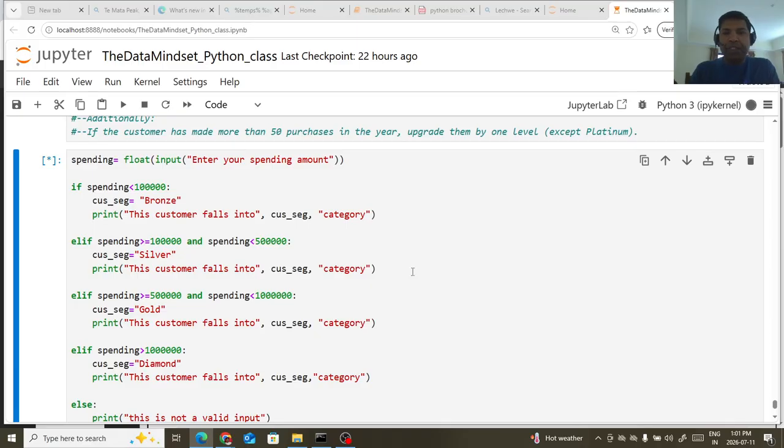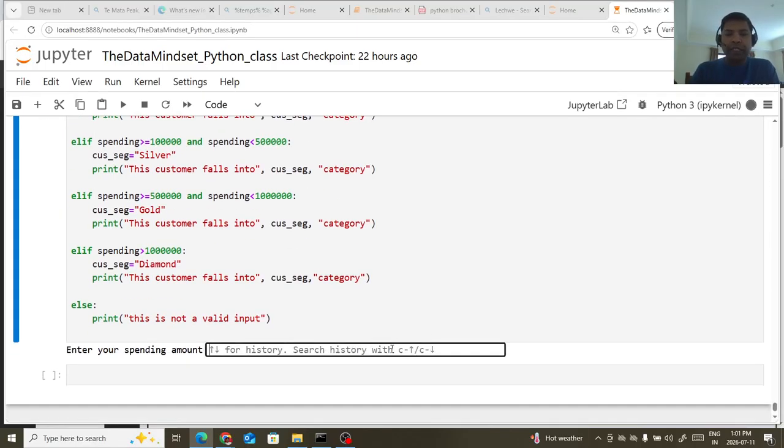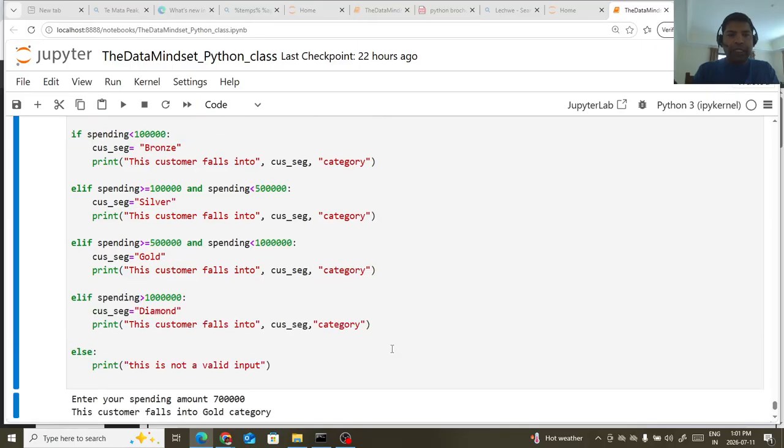So let me execute this piece of code, and this time I'm putting, let's say, 7 lakh rupees. Now it is saying this customer falls into the gold category, right? So I hope you understand how we have written the customer segmentation based upon their spendings. Okay, hope you have enjoyed these two programs.